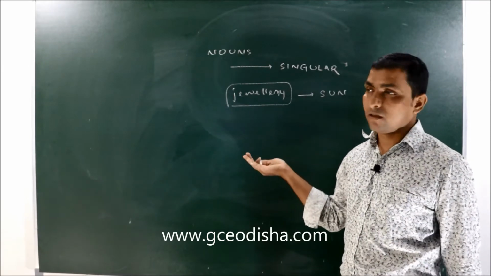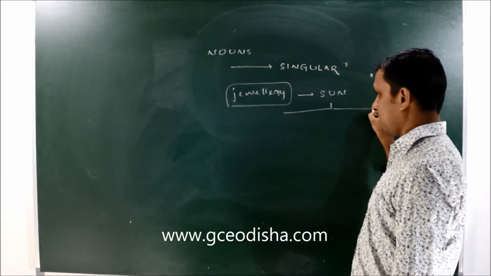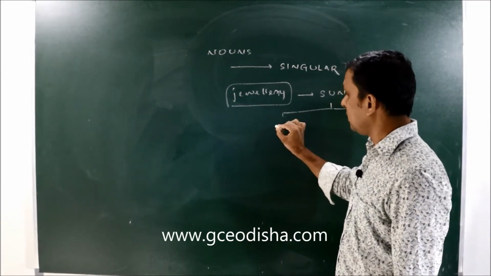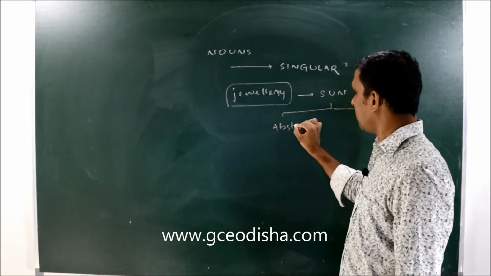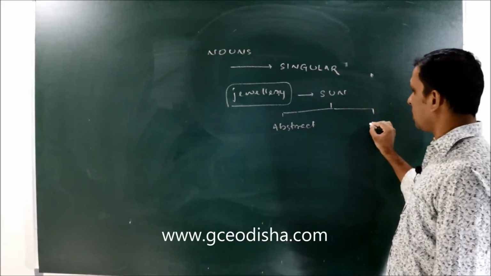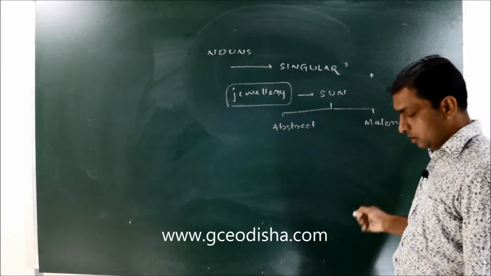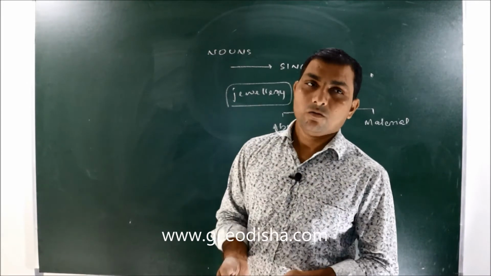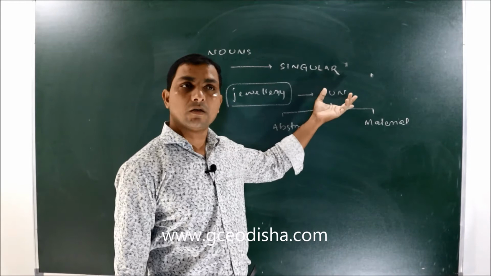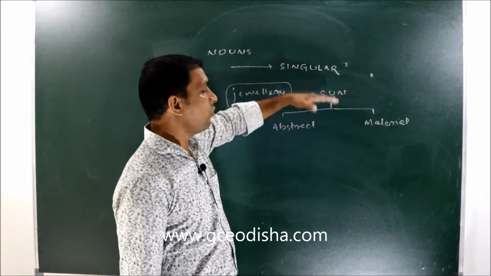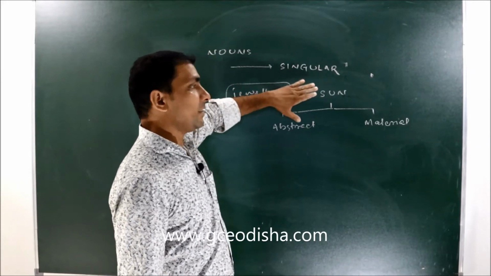In the earlier classes we discussed that uncountable nouns are generally either abstract nouns or material nouns. Those nouns, material or abstract, are considered uncountable, and all such nouns come in this category.